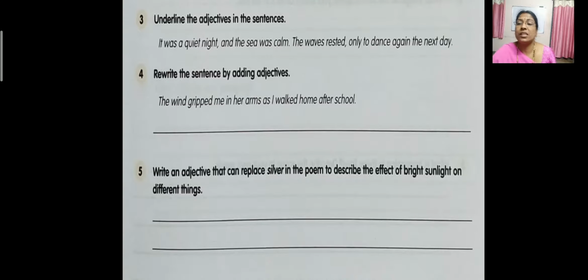Is this clear, children? Once again, I'll read the question for you. Write an adjective that can replace silver in the poem to describe the effect of bright sunlight on different things. So instead of silver, when bright sunlight falls on the things, we can write the word golden. So you can write in this way, children: the adjective golden can be used to describe the effect of bright sunlight on different things. So you write in this way. Is this clear, children? Now we'll move on to the next one.